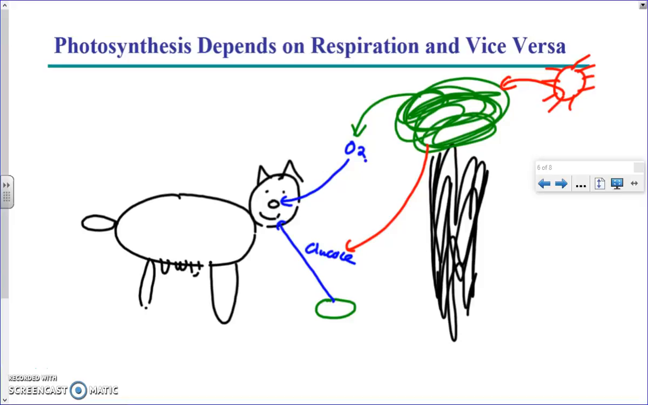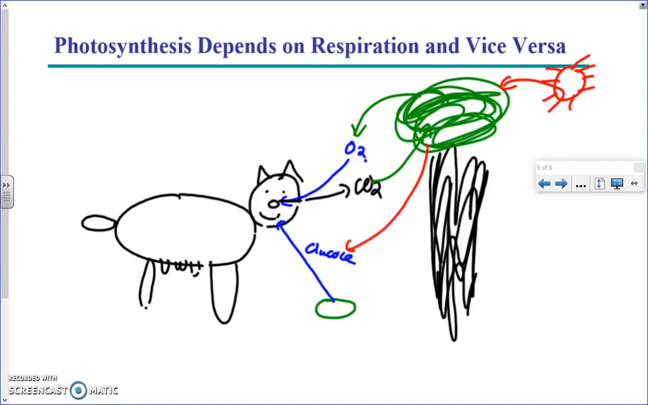Now, let's talk about what animals release when they do respiration. Well, when animals do respiration, they breathe out carbon dioxide. Guess who needs carbon dioxide? Mr. Plant! He needs carbon dioxide to do photosynthesis.